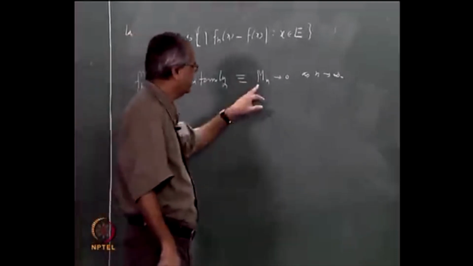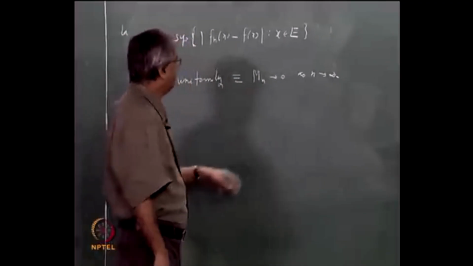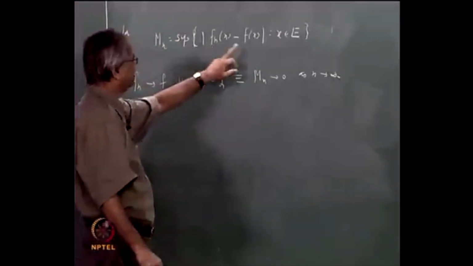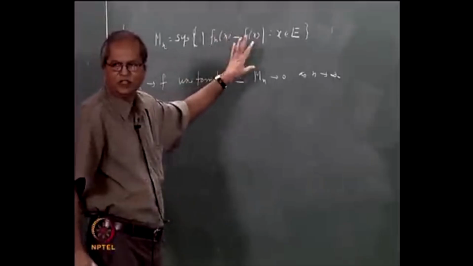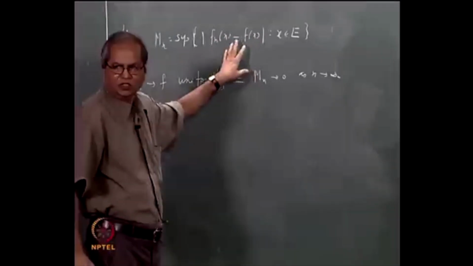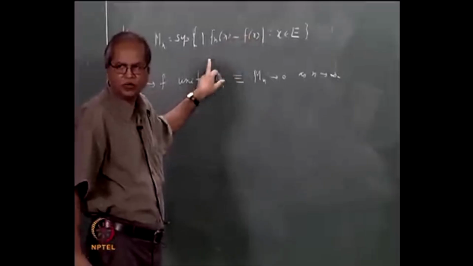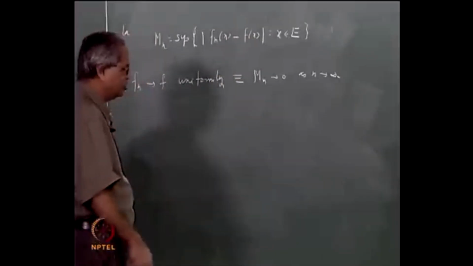In most cases you will be able to find mn, because in many practical problems which you come across, fn(x) and f(x) will be continuous differentiable functions in some interval. You can always find the maximum value by using methods of calculus and calculate mn. So that is always possible.